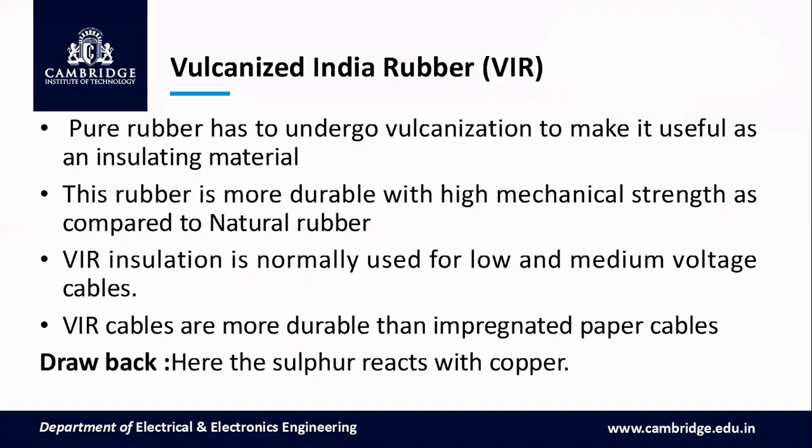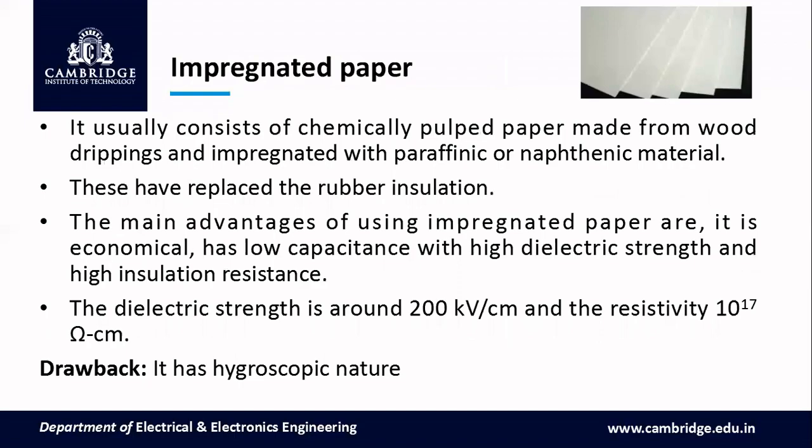The drawback is here: during vulcanization, it uses some chemical compounds like sulfur. The sulfur which is used reacts with the copper. That is one of the drawbacks of VIR.